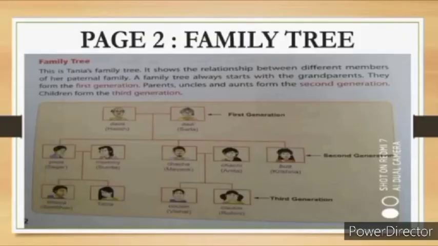Children, our today's topic is family tree, which is given on page 2 of your lesson 1. Family tree. This is Tanya's family tree. The picture is shown in your book. What is this picture? This picture is of Tanya's family tree. It shows the relationships. Underline the word relationships. Relationships, relationship.